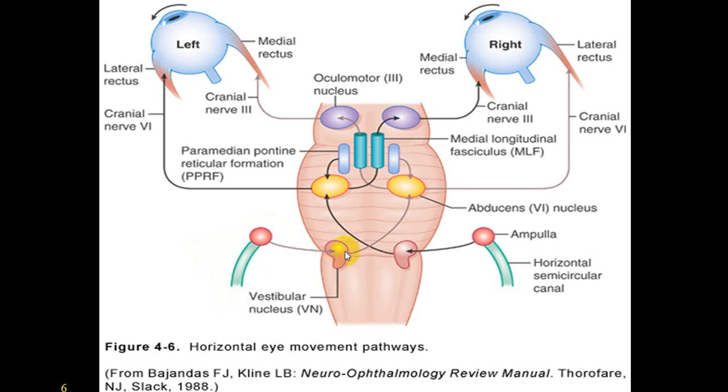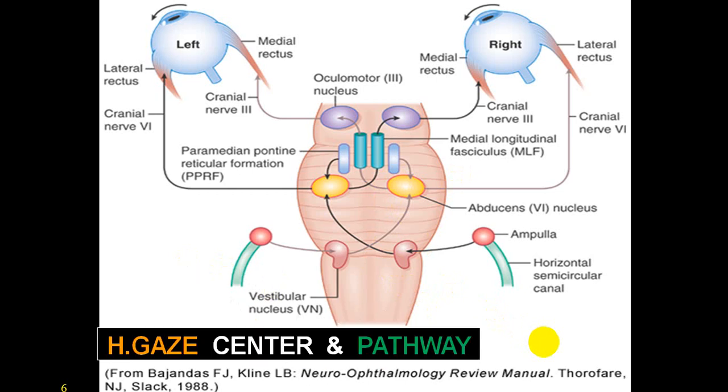From vestibular nucleus, it crosses over to the opposite side and it stimulates the opposite side abducent nerve, and then all the other pathway remains same. This is a typical pathway and how it works as far as horizontal gaze is concerned. So horizontal gaze center and pathway.